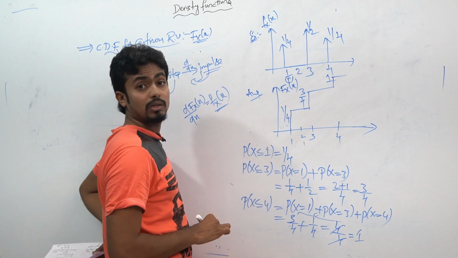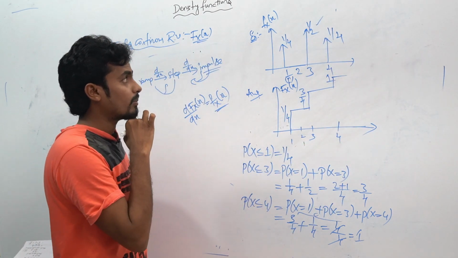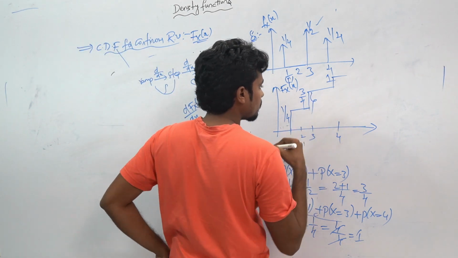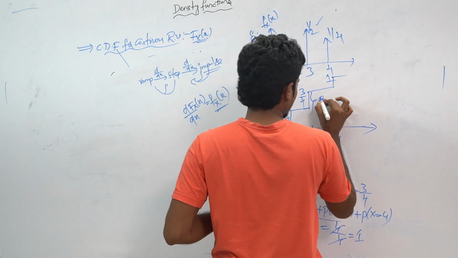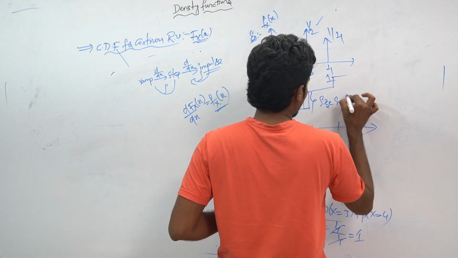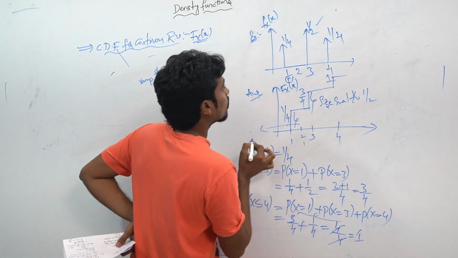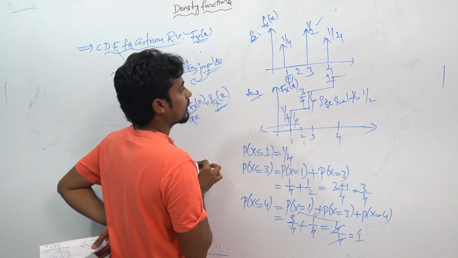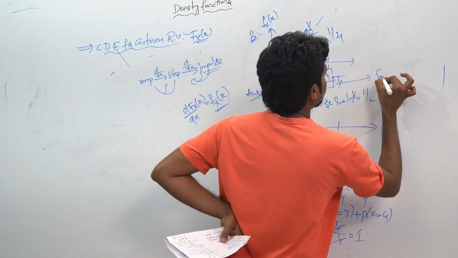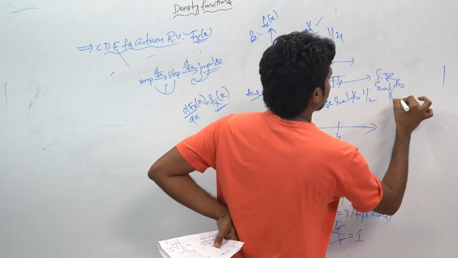And here you may have a doubt, what is this 1 by 2 and what is this 1 by 4 and what is this 1 by 4. This will be the size. This size is equal to 1 by 2. And similarly here the size is equal to 1 divided by 4, right? And here the size will be equal to 1 divided by 4.